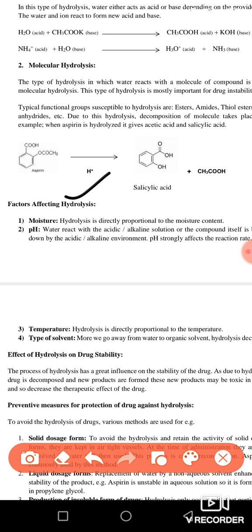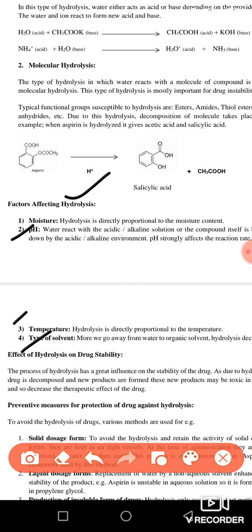And if you see the effect of pH, then if the water is reacting with the acidic pH or with the alkaline pH, it can cause the production of an acid or alkaline environment. So pH also has a great effect on the hydrolysis. Another thing is the temperature. Whenever your temperature increases, the hydrolysis increases.